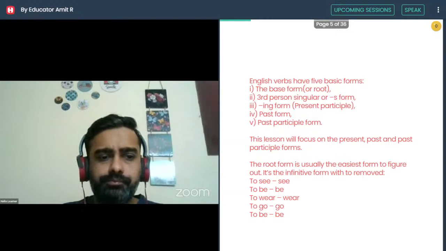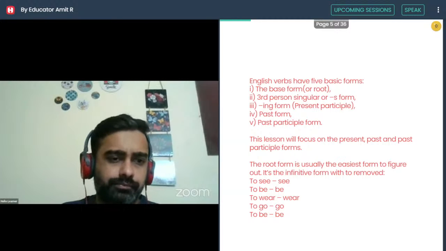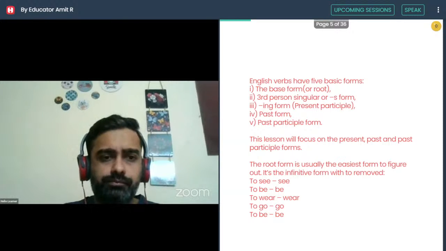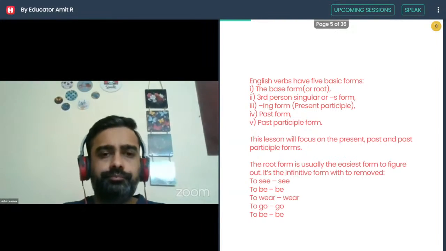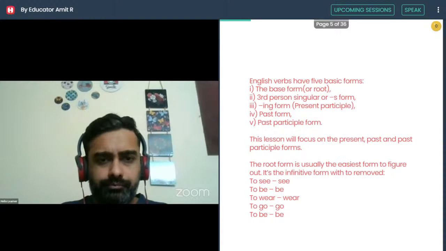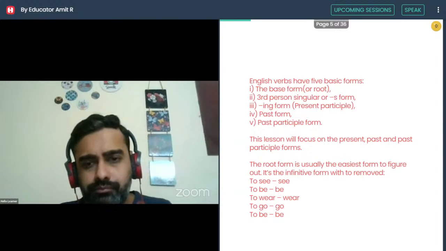English verbs have 5 basic forms. First one, the base form or root. Second one, the third person singular or S form. Third, ing form, present participle. Fourth one, past form. Fifth one, past participle form. This lesson will focus on the present, past, and past participle forms.